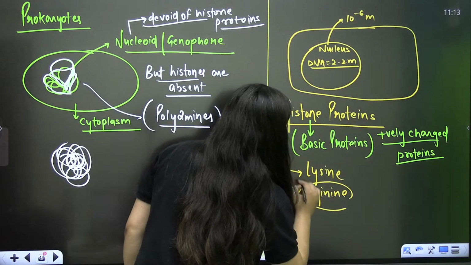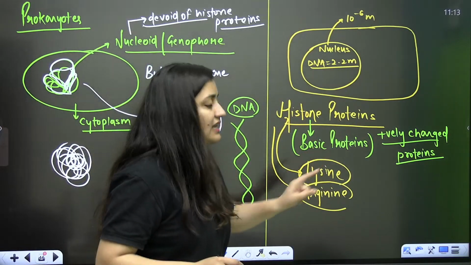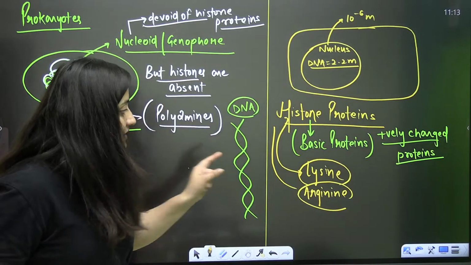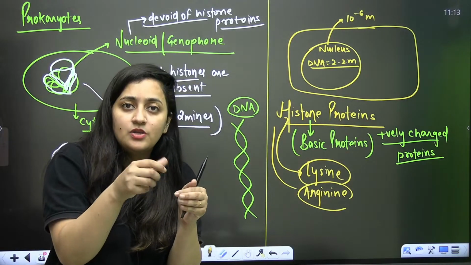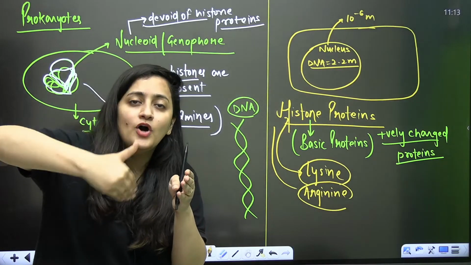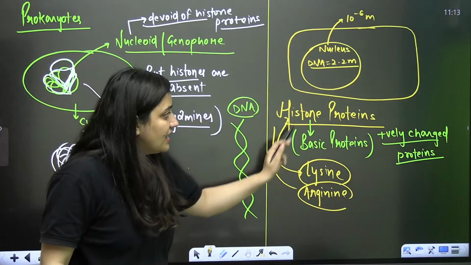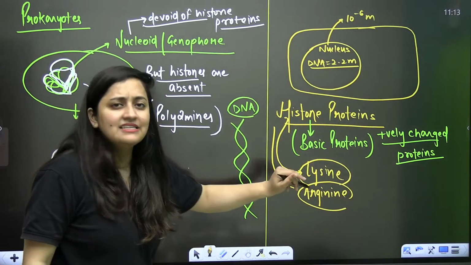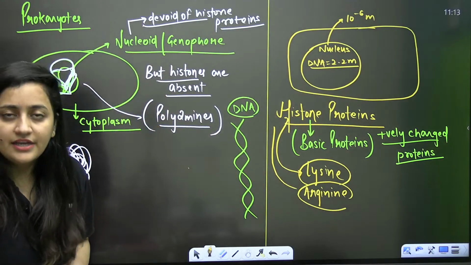This is an important question. Which amino acids are making your histone proteins? Lysine and arginine. You know that basic protein means having basic amino acids, and proteins are the polymers of amino acids. Many amino acids join together and form that protein. So many lysine and arginine are forming these histone proteins.